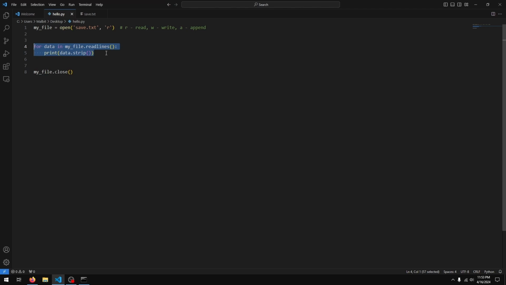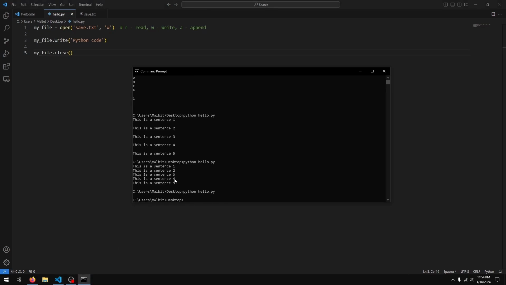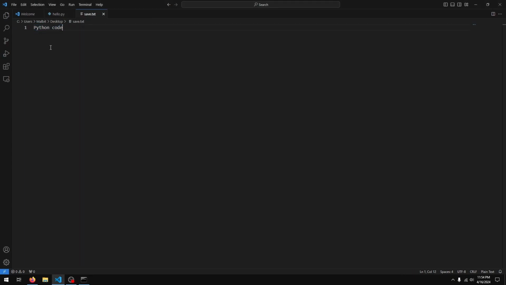What if we wanted to write some data into the file? Well, I'm going to now open this file in write mode, and something to notice, we have some data in the file. I'm going to write myFile.write Python code, and let's run this. Before we run this, note that this will overwrite what's existing in the file. So if I run this, okay, no errors. If I go back to my file, you can see everything in the file was replaced with Python code.